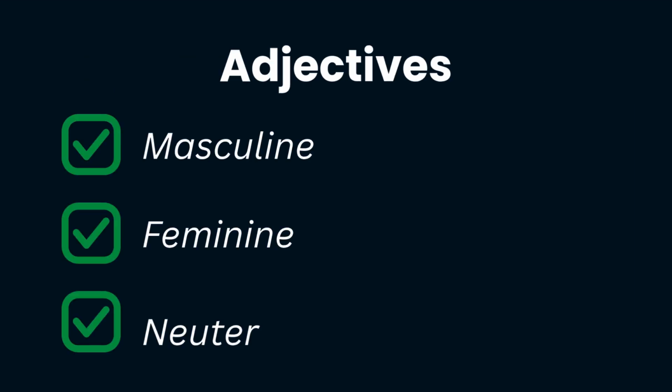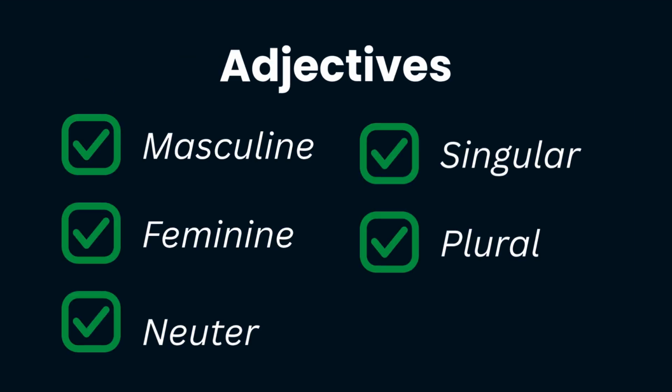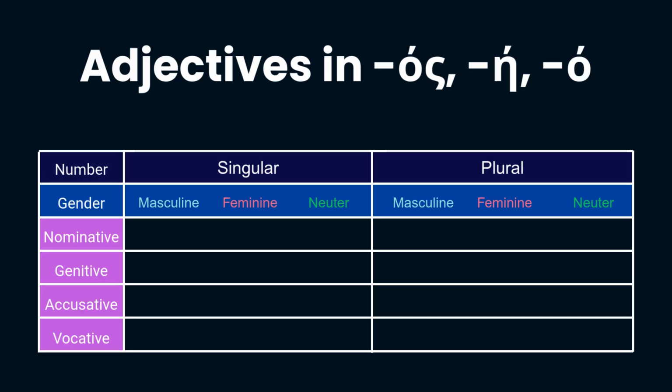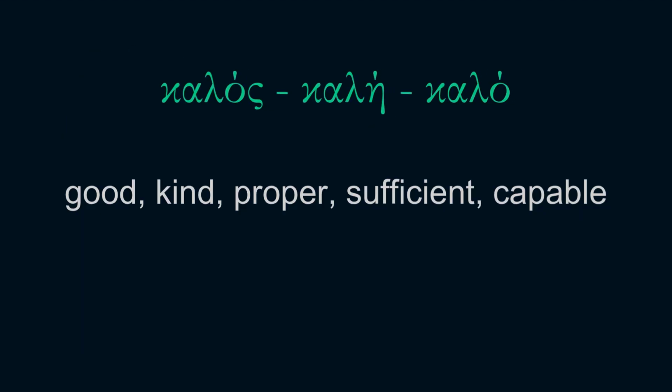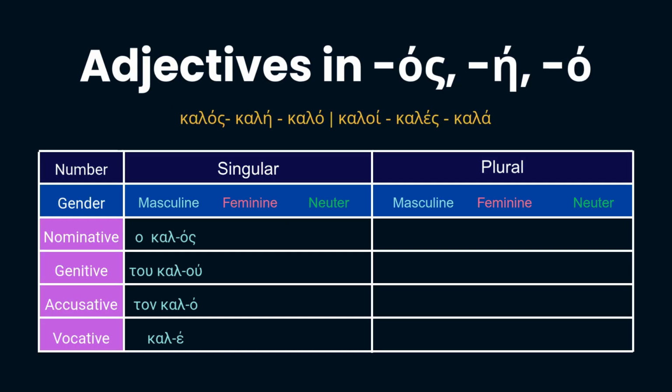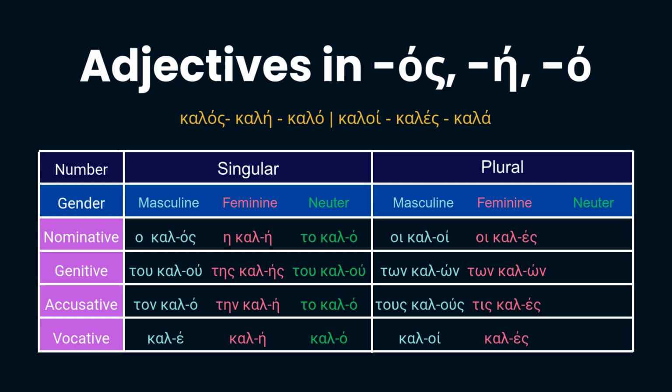Adjectives usually have 3 different genders and 2 numbers. Let's look at the most common group of adjectives, those ending in os, ή, o, using the adjective καλός, καλή, καλό as an example. Feel free to pause the video here to study the chart. Now let's put everything together, article, adjective and noun.